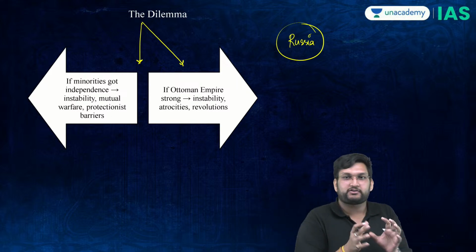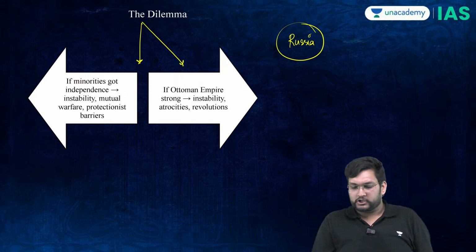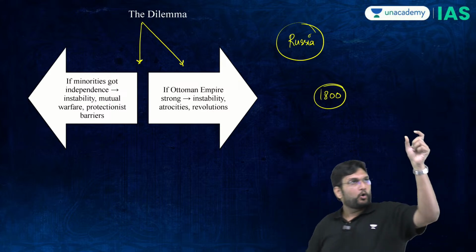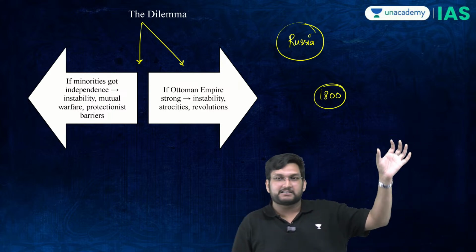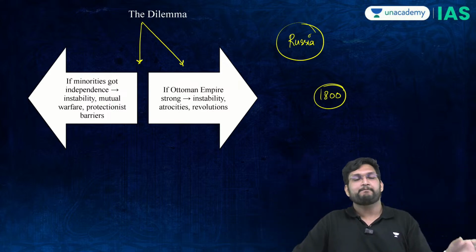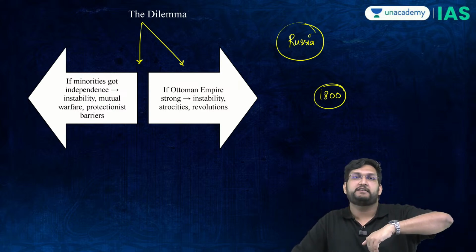The 19th century power politics is very messy. So at the turn of 1800, we have multiple things happening. The Ottomans are declining. Nationalism is spreading through the Balkan sector. Britain and France want to balance Russia. Russia wants the Ottomans to decline. Austria does not want this area to become destabilized.